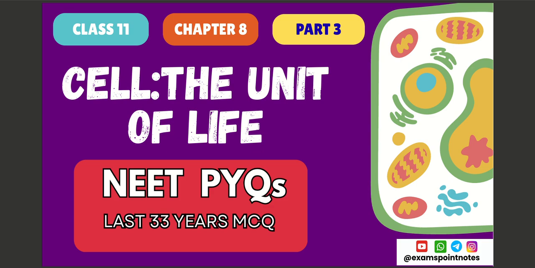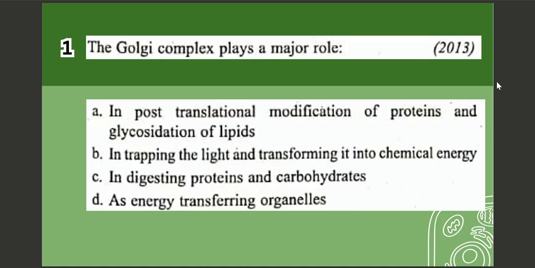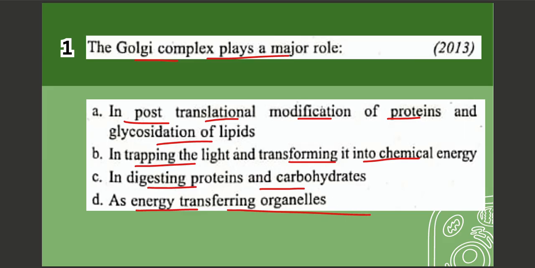Today we are going to cover part 3 of class 11th biology chapter 8, Cell the Unit of Life, PYQs. Let's start. Our first question is: the Golgi complex plays a major role. Options are A. In post-translational modification of protein and glycosylation of lipids. B. In trapping the light and transforming it into chemical energy. C. In digesting proteins and carbohydrates. D. As energy transferring organelles. The correct option is option number A, which is in post-translational modification of protein and glycosylation of lipids.